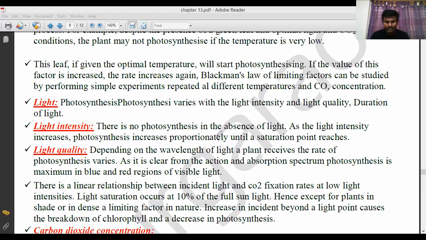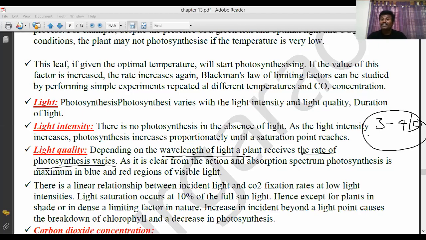Okay. That's all. Next, light quality. Quality light is needed. That's why for any experiment, we have to keep the plant outside 3 to 4 or 5 hours. If the plant was outside about 3 to 5 hours, then only it will receive quality light. Depending on the wavelength of the light a plant receives, the rate of photosynthesis varies.